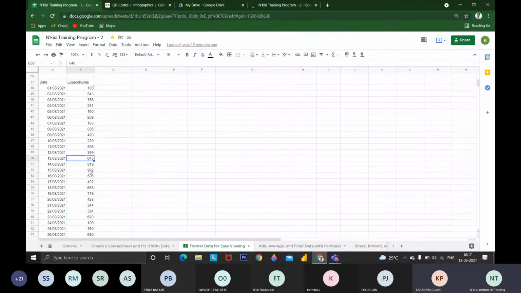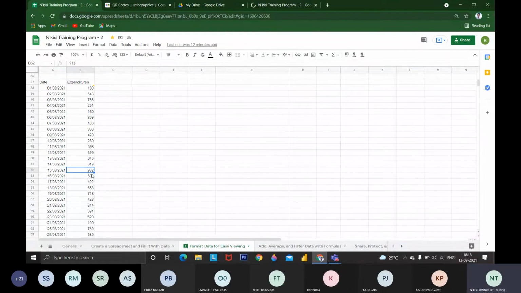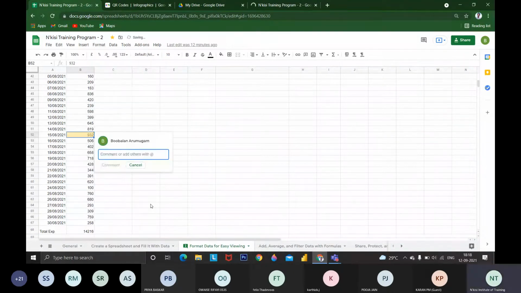If my parents are seeing it, they might ask why I spent more on August 15th. If they want to ask a question, they need not open the sheet and see that I have spent 932 rupees this month. They can directly put a comment saying, you have spent more money on this date. If I comment like this and mention someone using the at or plus symbol, we can use either the at or plus symbol.